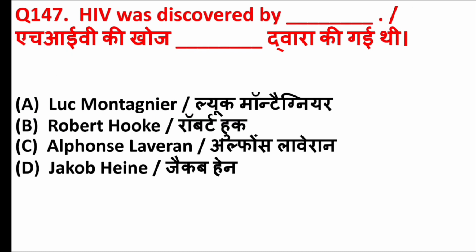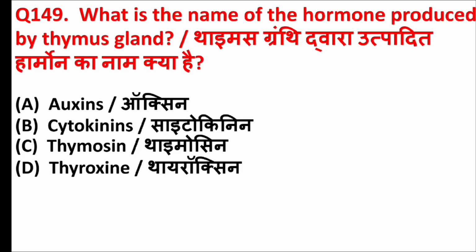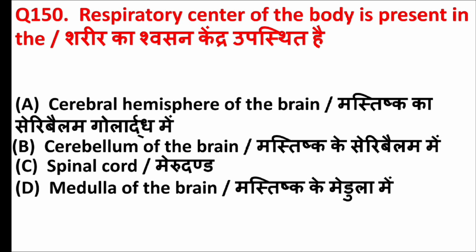HIV was discovered by blank. Answer is option A, Luc Montagnier. Enzymes for glycolysis are present in. Answer is option C, cytoplasm. What is the name of the hormone produced by thymus gland? Answer is option C, thymosin. Respiratory center of the body is present in the. Answer is option D, medulla of the brain.